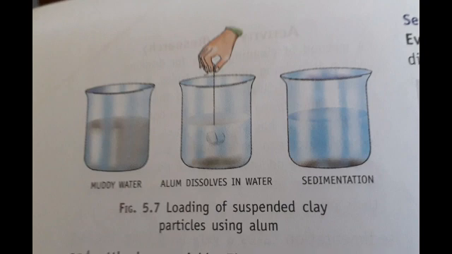So now children, how can we make the particles heavier? Alum, a solid which is soluble in water, is used to load suspended clay particles in water. The dissolved particles of alum load the fine particles of clay in water and they become heavier and settle down quickly. The clear water on top is then decanted or filtered.